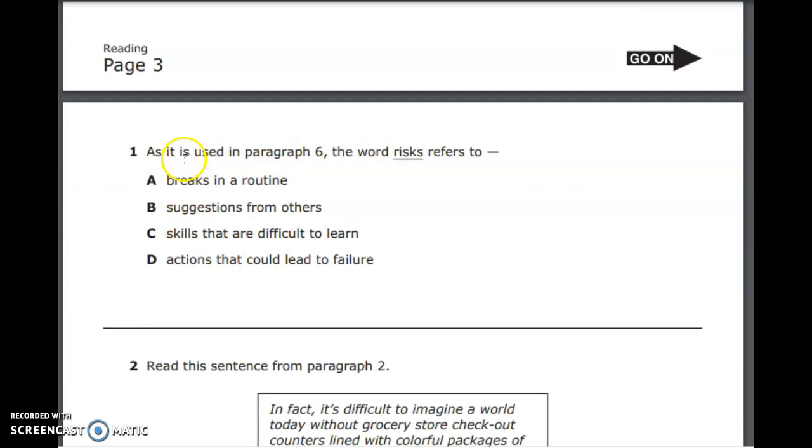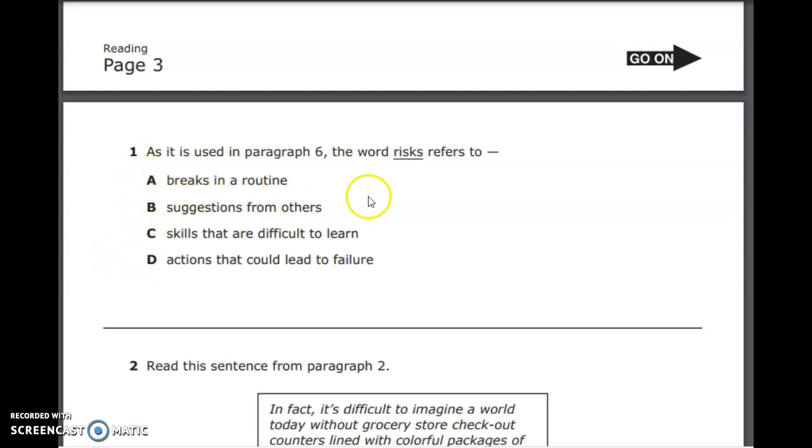So the word risk refers to A, breaks in a routine. A routine is something that you do over and over again. Say, for example, in the morning, you wake up for school, you brush your teeth, you take a shower, whatever your routine is. That's something that you follow pretty much daily. So is that what they were doing? They were trying to break that daily thing that they were used to doing? Probably. We'll put an M for maybe. But remember, we have to read all of our answer choices.